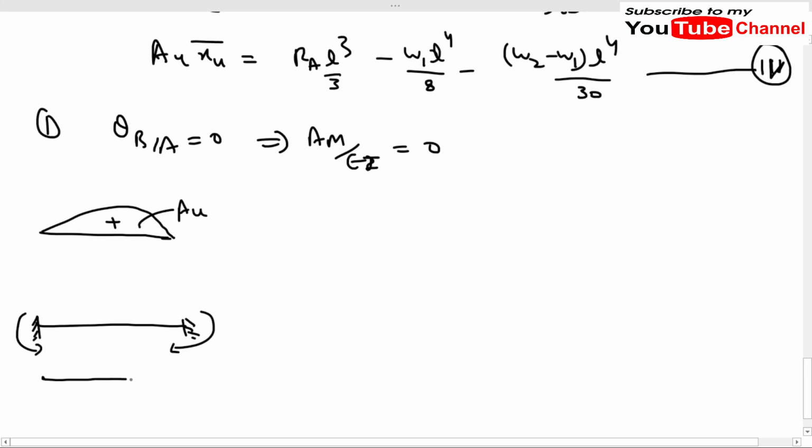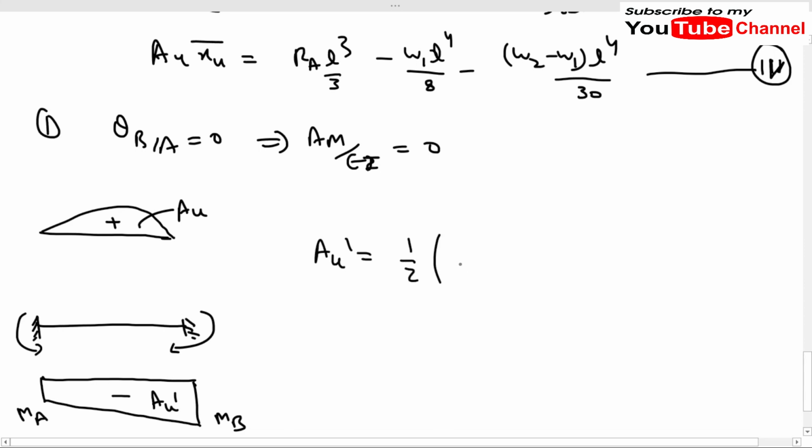And let us assume that the bending moment diagram for this beam is like this. Here we have MB and here we have MA, because this bending moment diagram will be negative, and we are calling it Aμ dash. So what will be the value of Aμ dash? Aμ dash can be calculated very easily. It will be (MA plus MB) times L by 2.